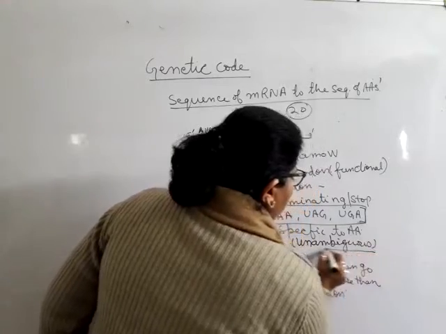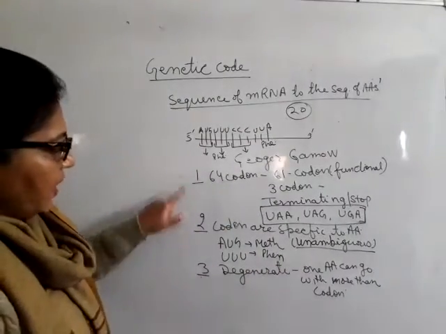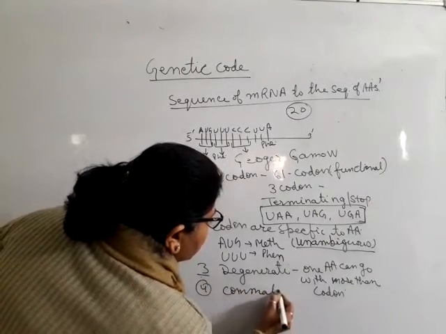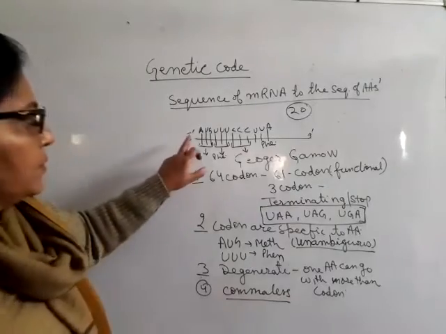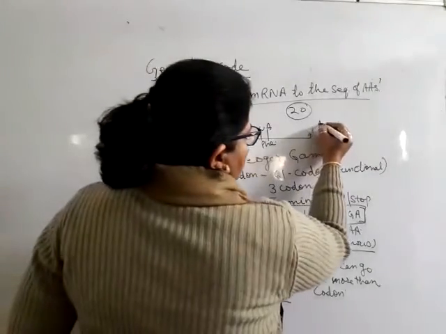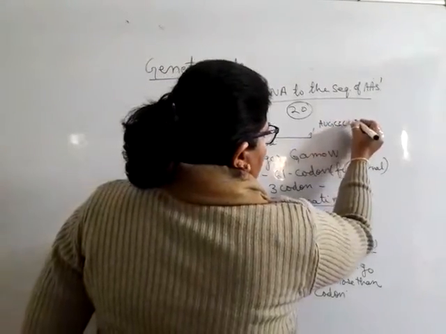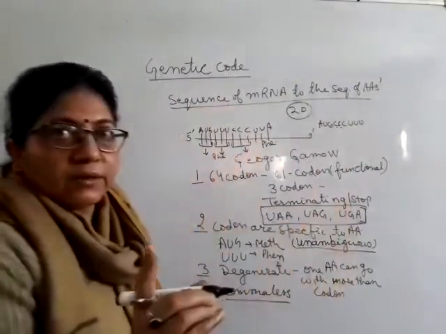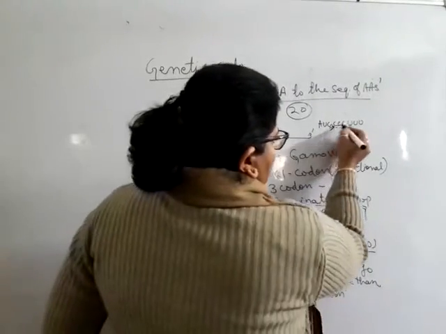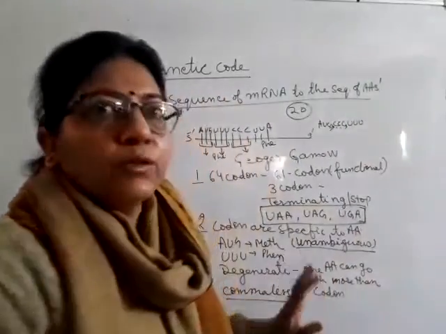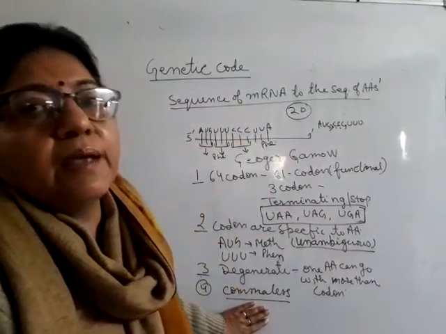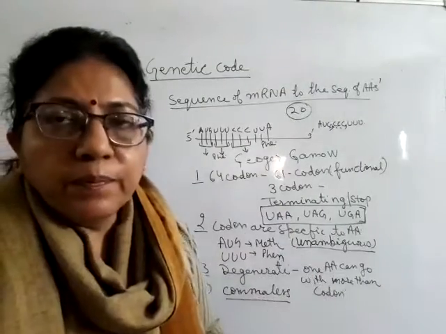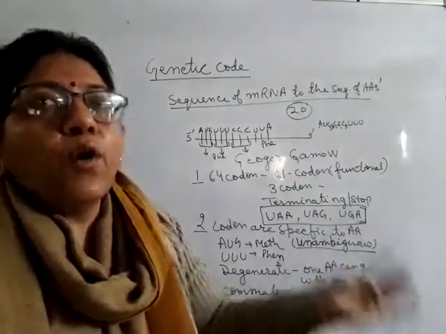So the difference between the two is very important. So 1, 2, 3. Now fourth is they are comma-less. No punctuations are there. When you go through this, you will have to read it this way: A, U, G, C, C, C, U, U, U. Not like this: A, U, G, G, C, C. No comma in between, no full stop in between, no punctuation. That is again a very important property of your genetic code. No comma, no full stop, no overlapping even.